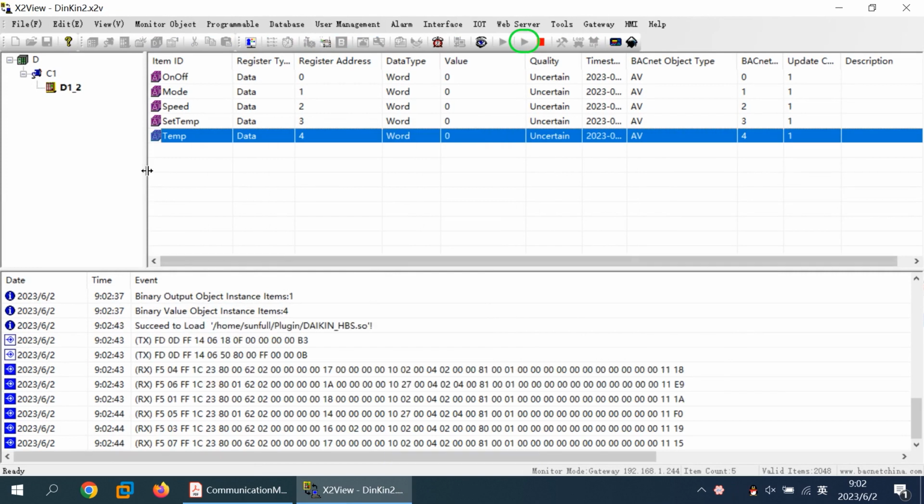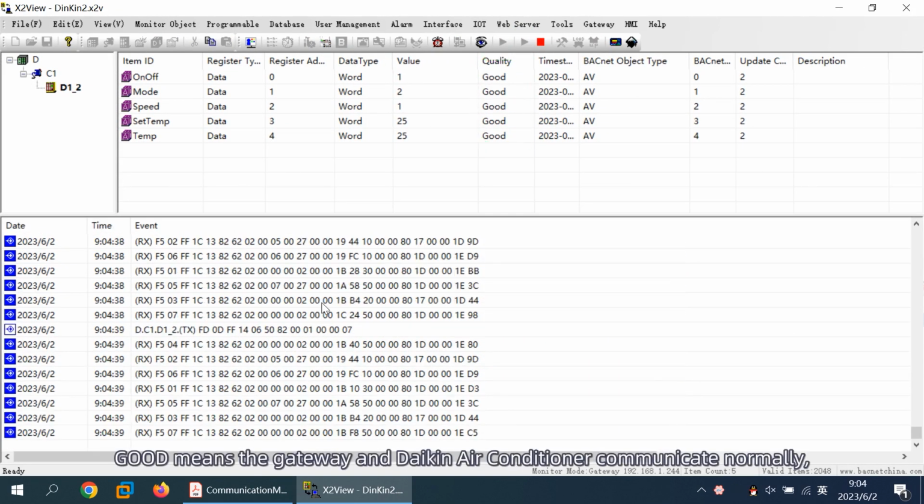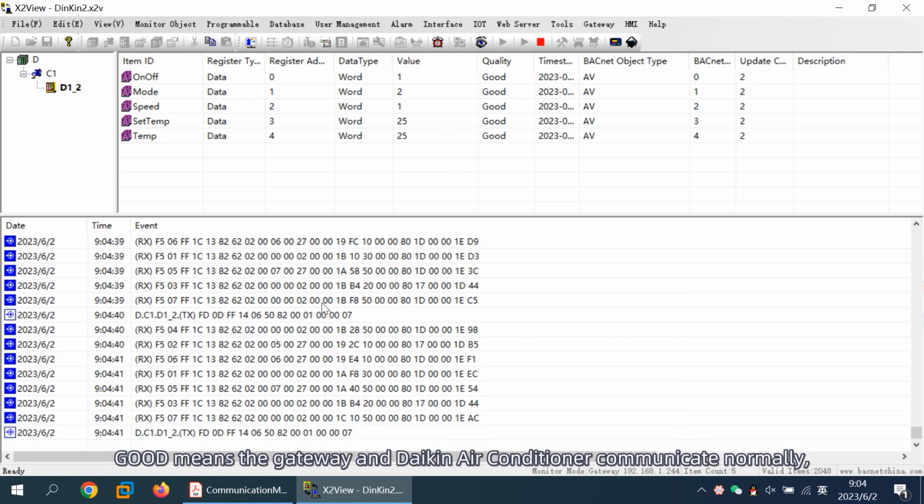Start monitoring. Check the quality stamp. The quality stamp shows good. Good means the gateway and the Daikin air conditioner communicate normally. The gateway has read HBS data successfully.